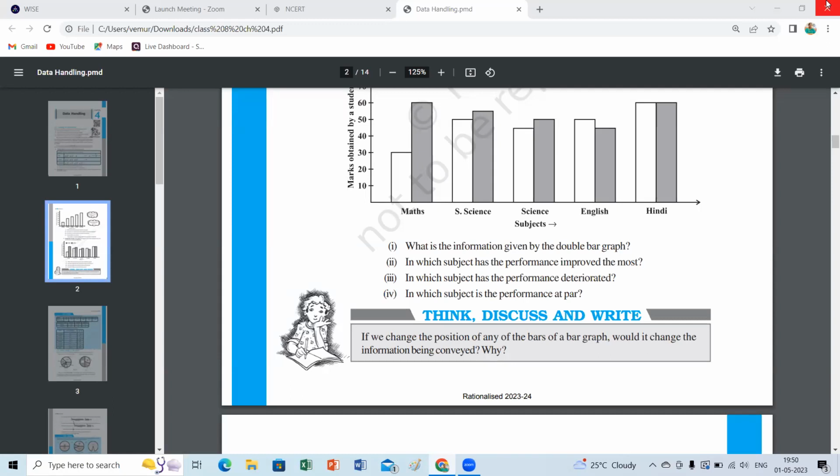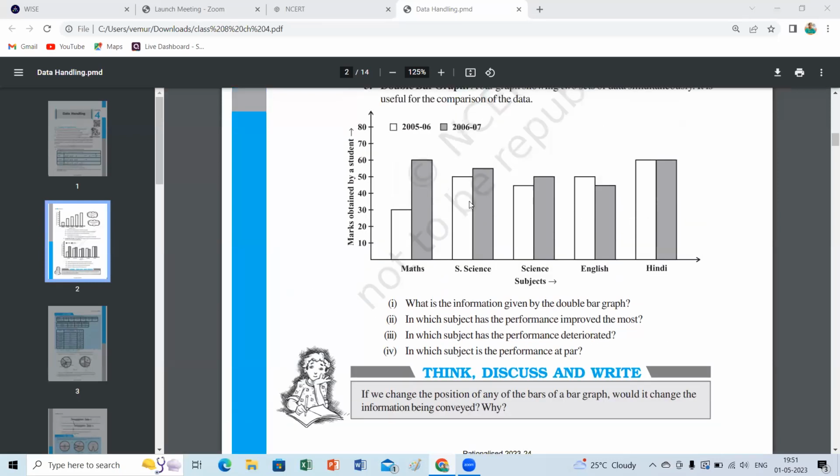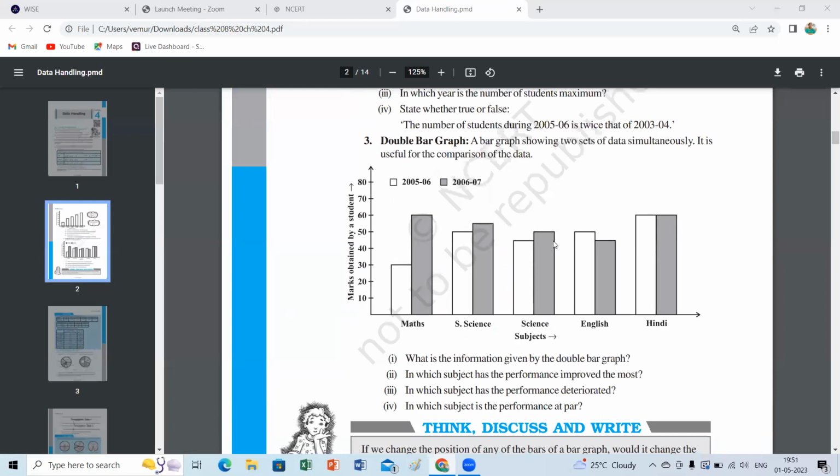If you change the position of the bar, would it change the information being conveyed? Yes or no? Yes, ma'am. Yes, absolutely yes, because the value is changing. Maybe if it is not clearly mentioned which bar, nothing is given, only that they mentioned the change of the position of any bar. Suppose the bar of science of 2006-7, I replaced with left and right.